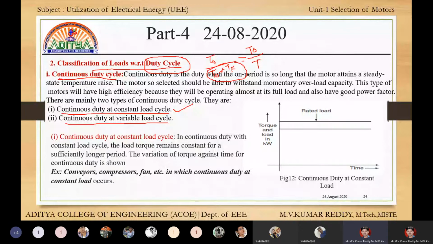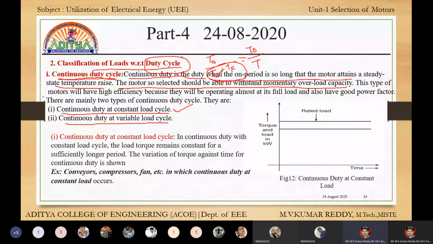First is the continuous duty cycle. This states that continuous duty is the duty when one period is so long that the motor attains a steady state temperature rise. The motor so selected should be able to withstand the momentary overload capacity.